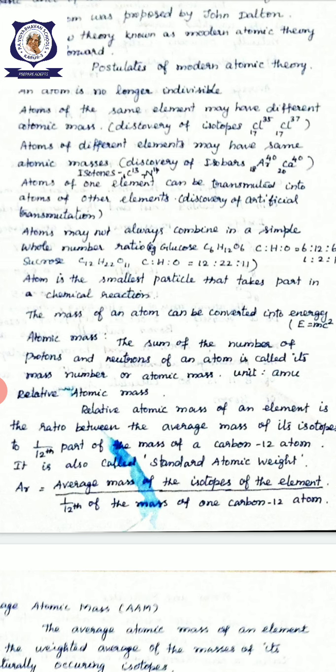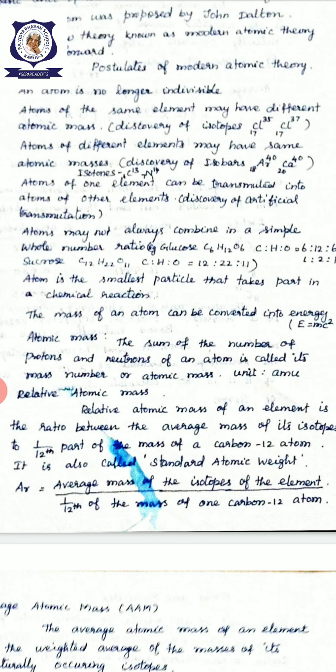See, what is relative atomic mass? The relative atomic mass of an element is the ratio between the average mass of its isotopes to 1 by 12 part of the mass of a carbon 12 atom. Once again I repeat, the relative atomic mass of an element is the ratio between the average mass of its isotopes to 1 by 12 part of the mass of a carbon 12 atom. We know carbon's mass number is 12, and for hydrogen the mass number is 1.